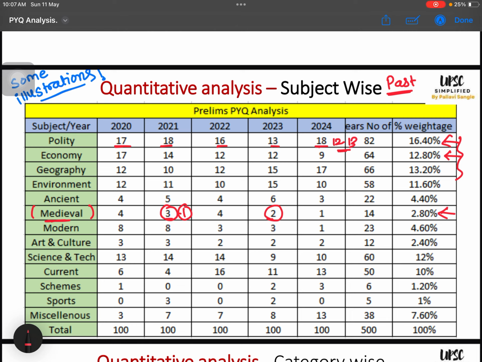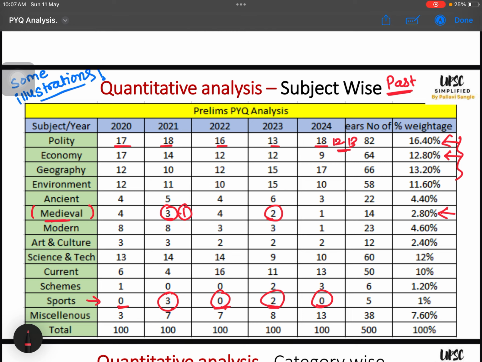Let me tell you one more thing. See this sports questions, 2020 they have asked 0, 2021 it was like 3 questions, right? And 2022 again they asked 0. So people thought that they just randomly asked this sports questions, and I will prepare some of them, I will not prepare some of them. So some people prepared very thoroughly for sports, but questions came 0. Some people did not prepare, so they were lucky, but those people were caught in 2023 because they asked again 2 questions from sports. So in 2024 they did not ask.